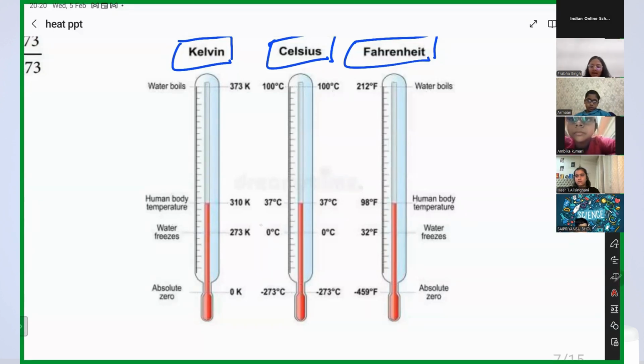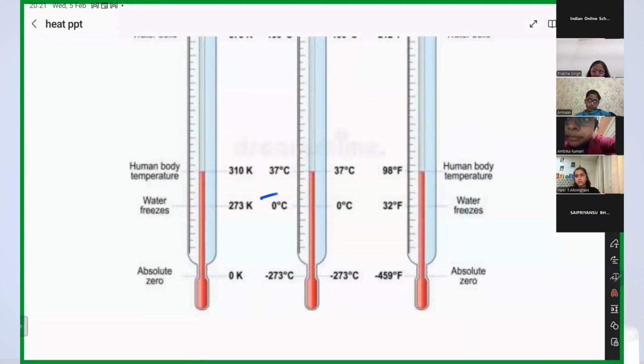Who will tell me at what temperature water will convert into ice? 0 degrees Celsius. Yes, Sai, very good. And at what temperature does water boil? 100 degrees Celsius. So you can see here, guys, 0 degrees Celsius on the Kelvin scale is equal to how much? 273 Kelvin.